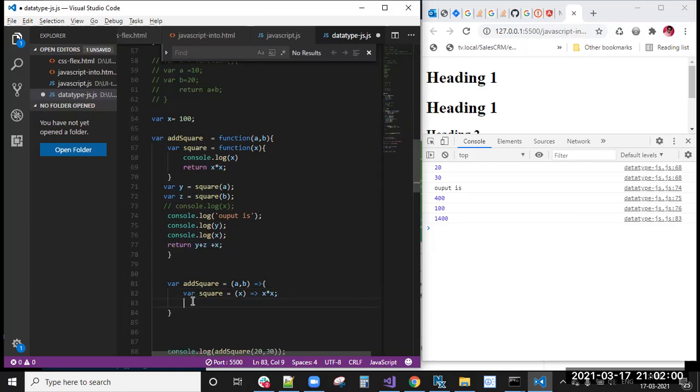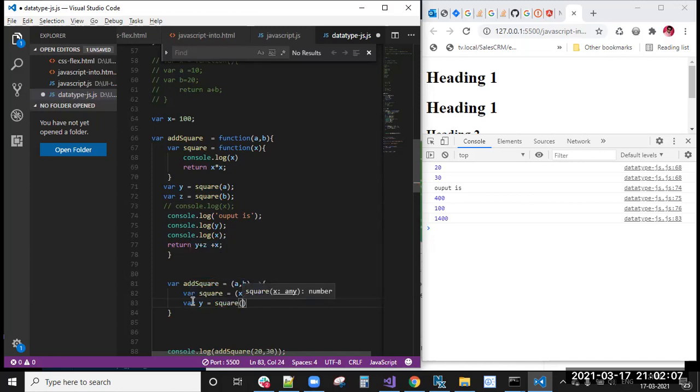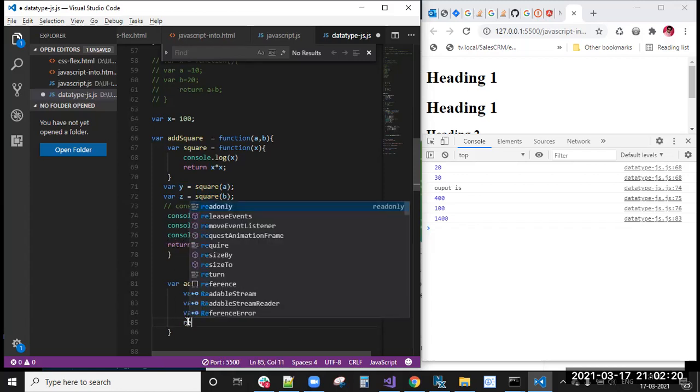Now this is done. Next, where y equal to some square of. So these two lines we can write here, no problem. Then we will just return that, right?